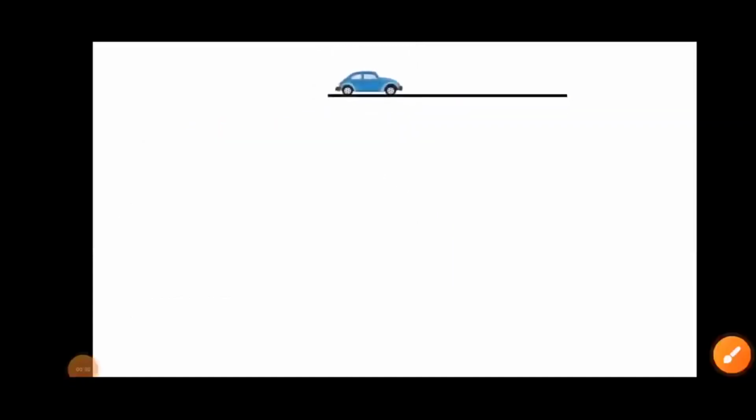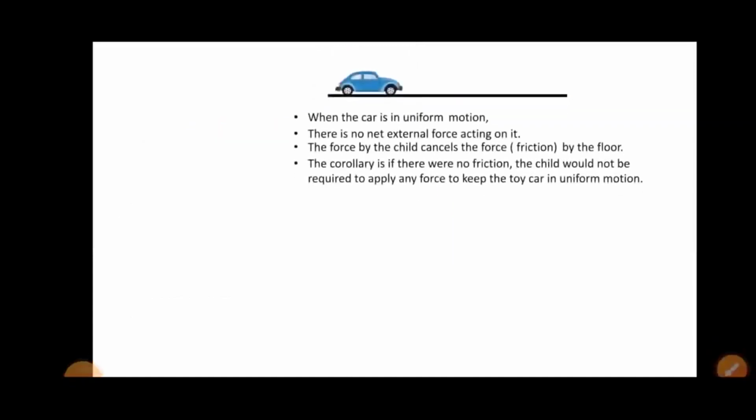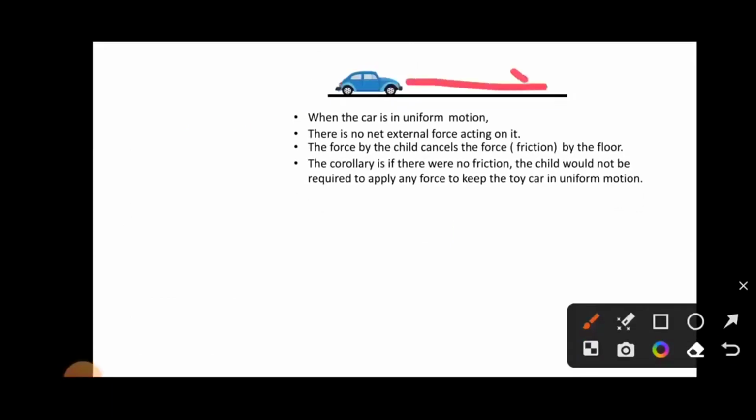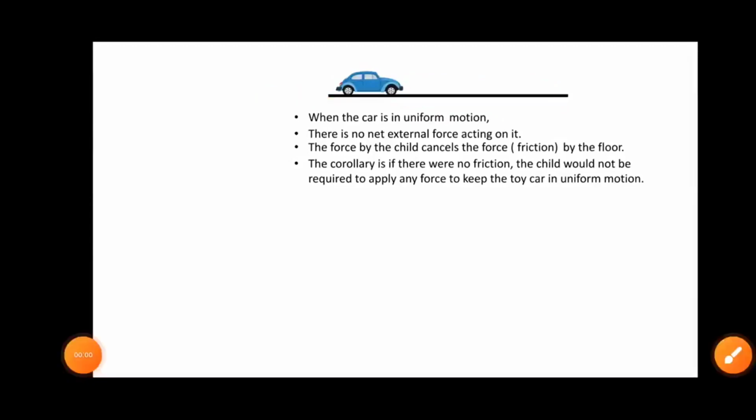When the car is in uniform motion, there is no net external force acting on it. Now, the force by the child cancels the friction force by the floor. The corollary is that if there were no friction, the child would not be required to apply any force to keep the toy car in uniform motion.